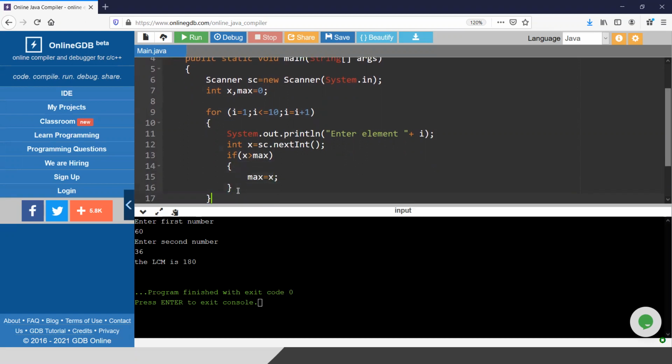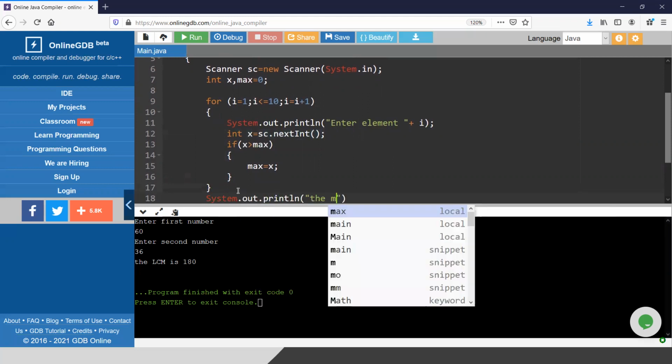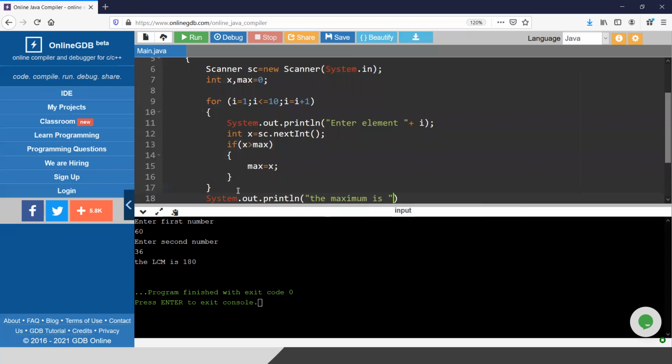So it is the same thing we do in our mind. Whenever the new number is greater than the previous maximum, that number becomes the maximum. So whenever 95 crosses the previous max, that is 75, we just assign 95 inside max, and forget all the other numbers. Every time we are taking input inside x and doing this. After the loop, I do not need to print all the other numbers, so I'm just going to print the maximum is max.